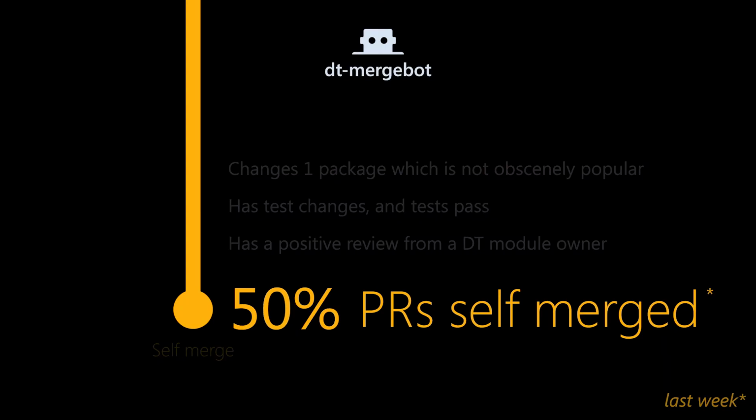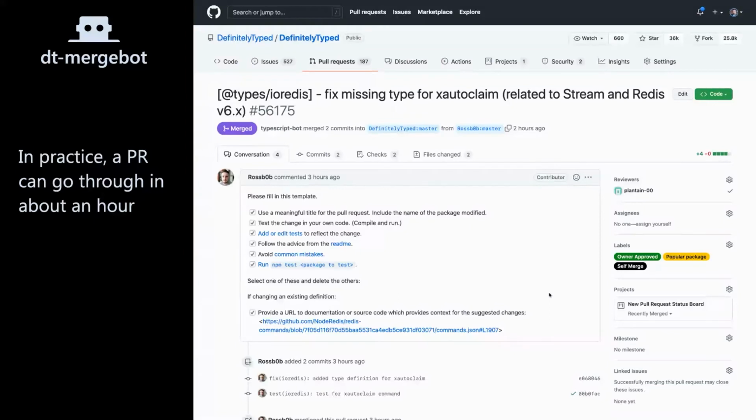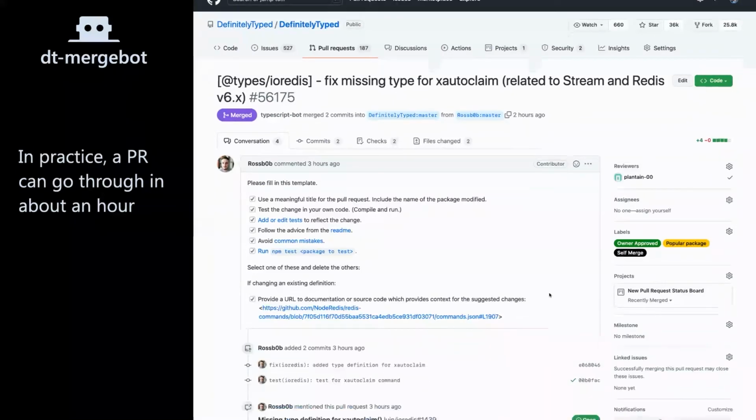And so we want to find a way to give these people a way to sort of automate their own life. And we succeeded. It's been a year or two since it came out, and at this point now about 50% of all pull requests are self-merged. And this is really great. So to give you an example, I plucked a recent pull request, and this one went through in an hour.